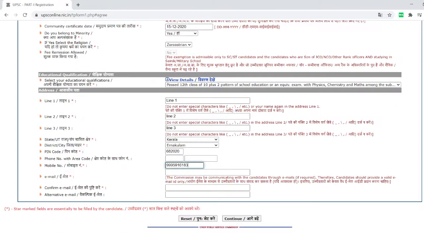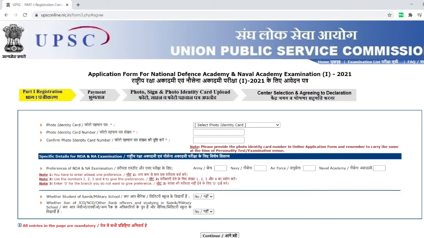Email ID. This is my email ID. You can put your email ID. You have to confirm this also, because this email ID is where your confirmation will come. If an alternate email is there, you can give it, or otherwise you can continue. All these details should be correct to the best of your knowledge. You should not change anything.